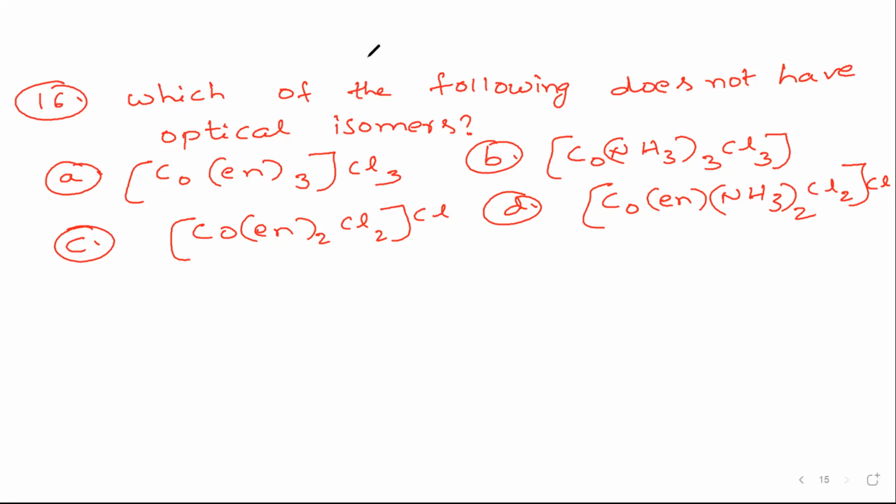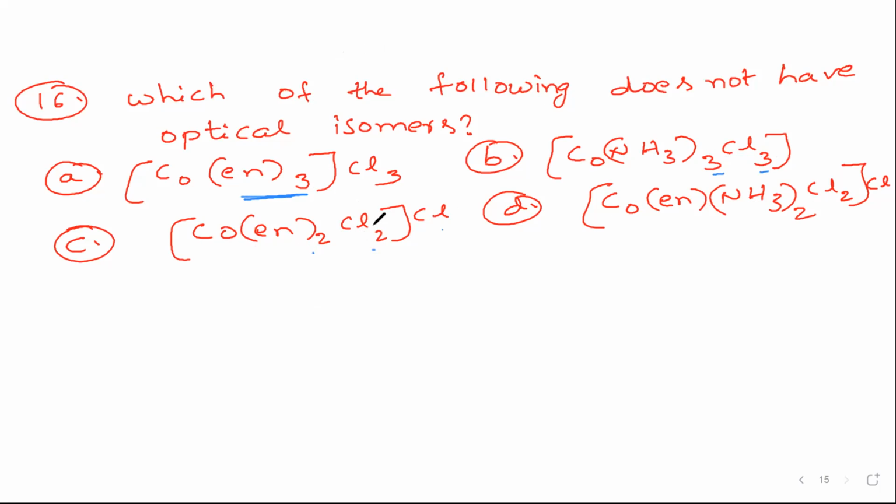Basically, we have the idea that they should have at least one bidentate ligand, or else the coordination number should be 6. Here it is 3 bidentate ligands. Here there is no bidentate, but the coordination number is 6 because 3 plus 3 is 6. And here the coordination number is 2 plus 2, 4, 4 plus 2, 6. Inside the bracket itself it is 6. And inside the bracket it should not be more than 6 or less than 6.